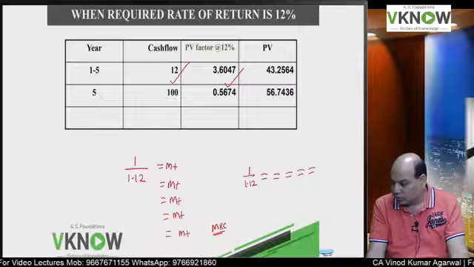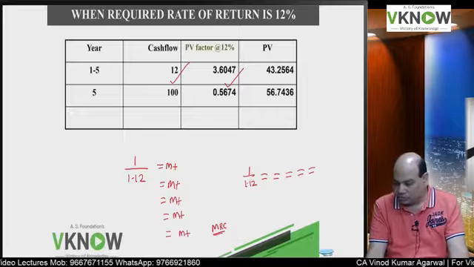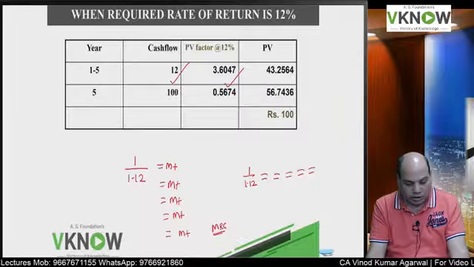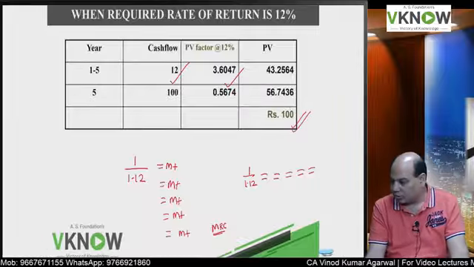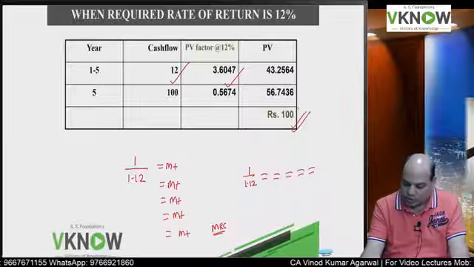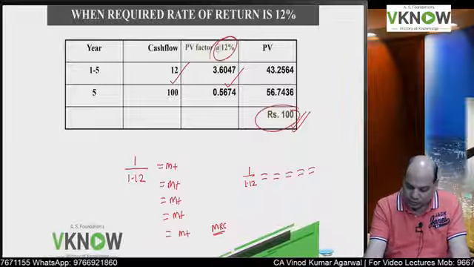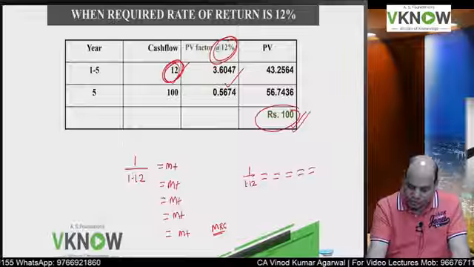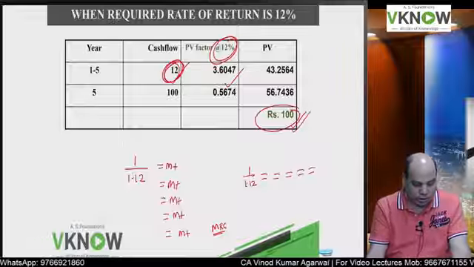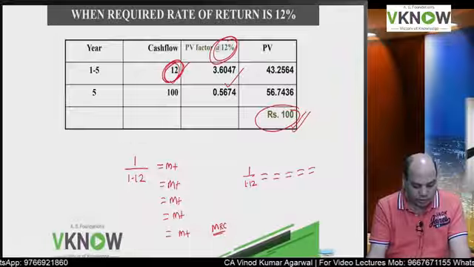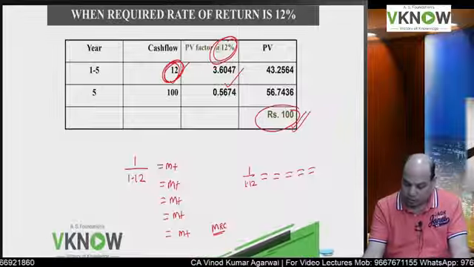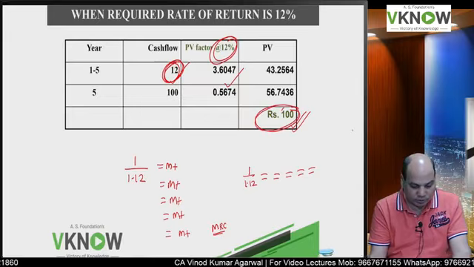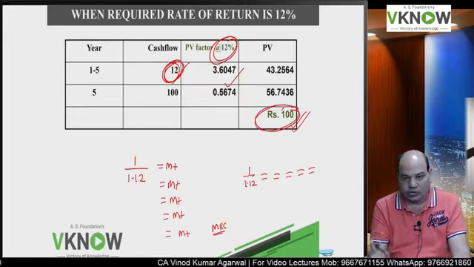Very good, Divya. Tell me the total. The total is 100 rupees. If you are getting 99.99, that is also right, but please write 100 because the coupon rate and the discount rate are both equal. If coupon rate and discount rate are both equal, then you will get 100 rupees. Okay, so Divya, please make it 100 rupees. Okay, this was case 1.